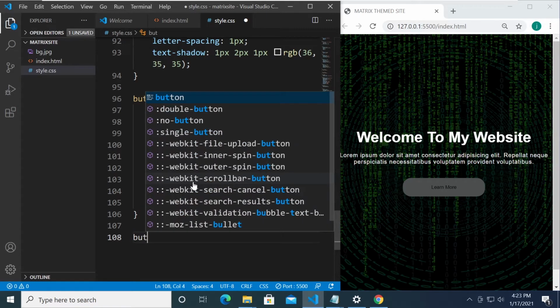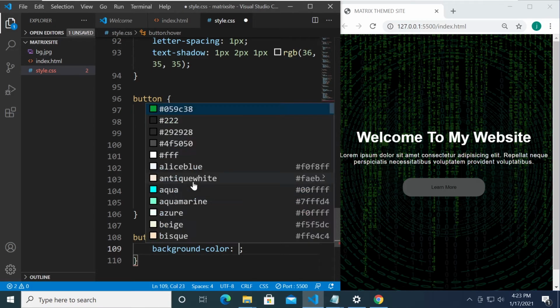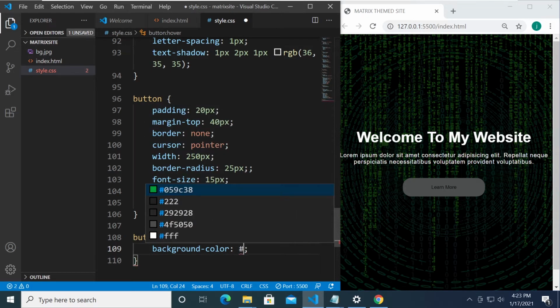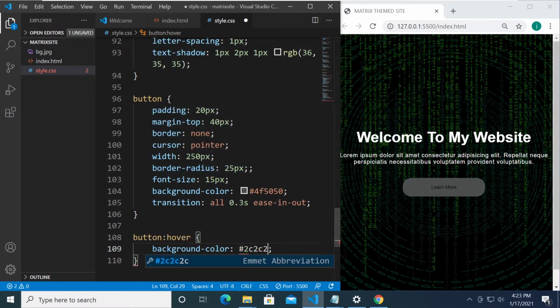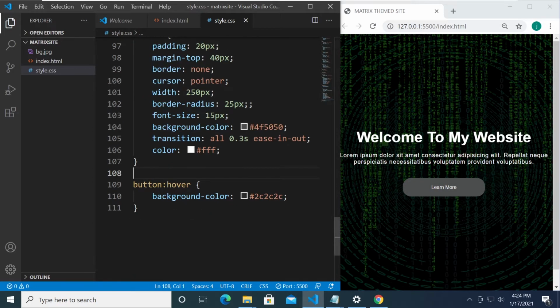So in fact, we're doing it right now. Button and then hover. We're going to say background color is going to be the hex value 2C2C2C. All right, like so. Maybe we're going to change the font color to white. All right, I think that's looking better, right?